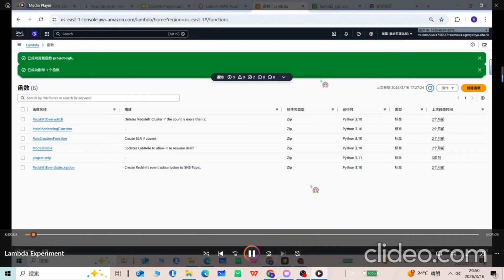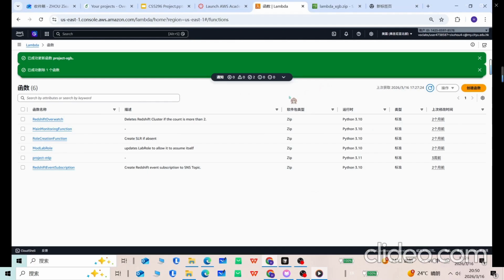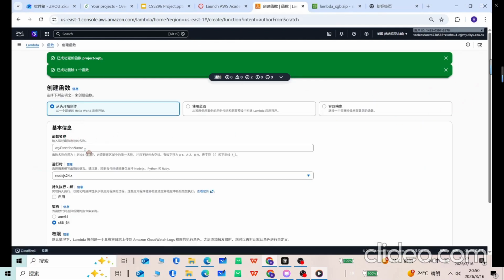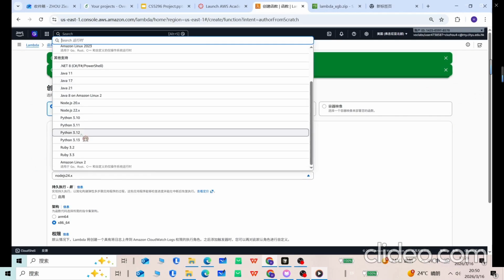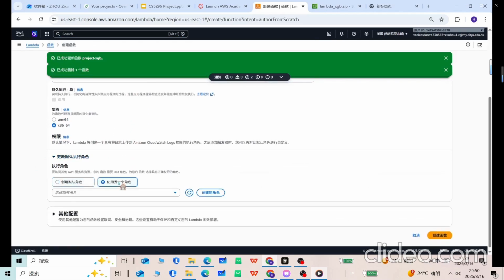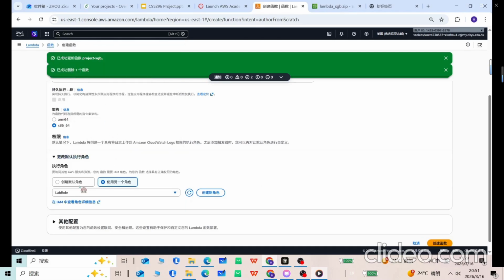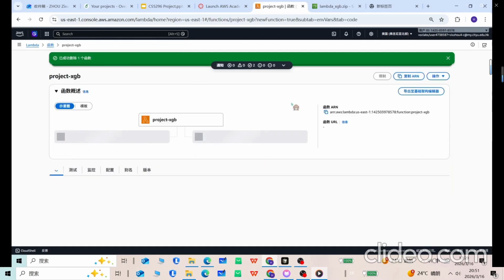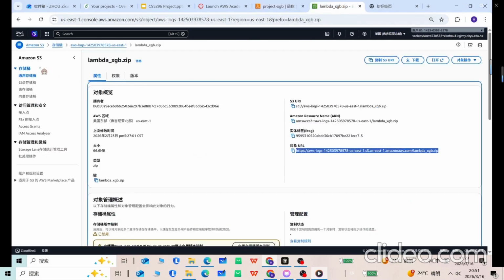Okay, now I'm gonna do the live demo for the Lambda function experiment for my project. Firstly, we could create a Lambda function using Python 3.11. One of the things that we need to note here is that we need to set the role to the lab role. And this is our basic configuration. And after that, we could pre-upload the lambda/xgb.zip file inside the Amazon S3 bucket.